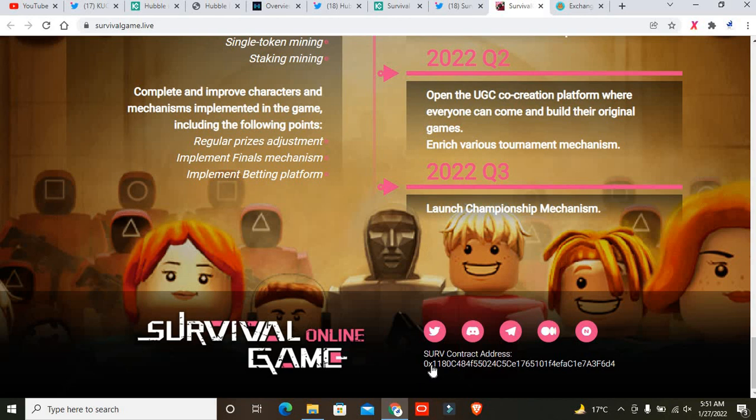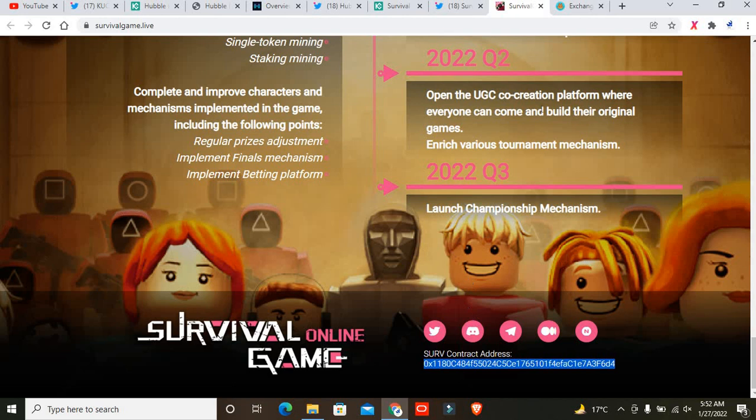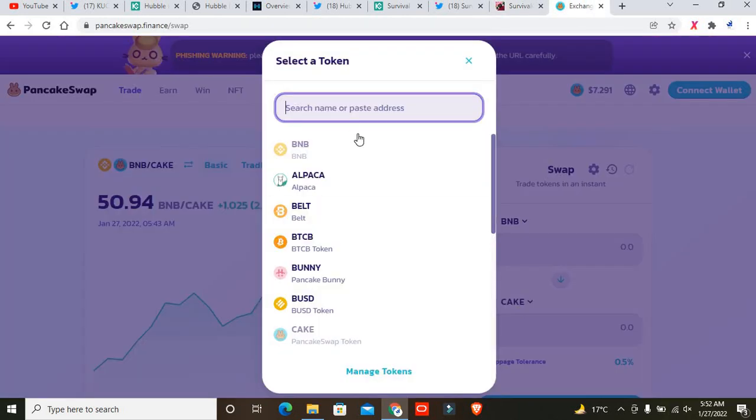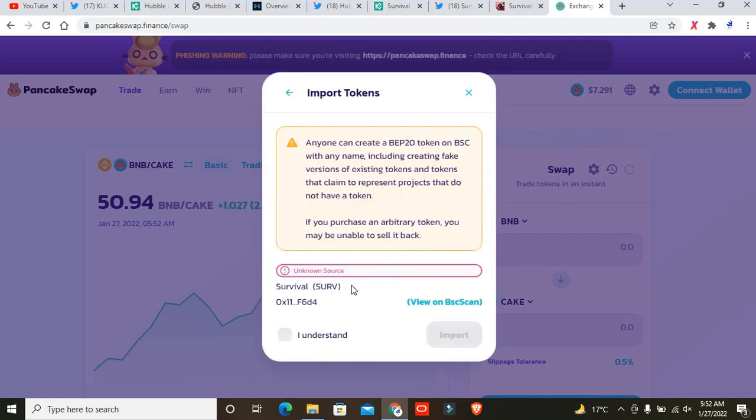After that, if you look at the main contract of this project, so how can you buy this project before listing? First of all, you simply copy this address. I will place it in the description box. After that, you must go to PancakeSwap, and you simply click on that and place this address right over here. So after that, simply click on import.